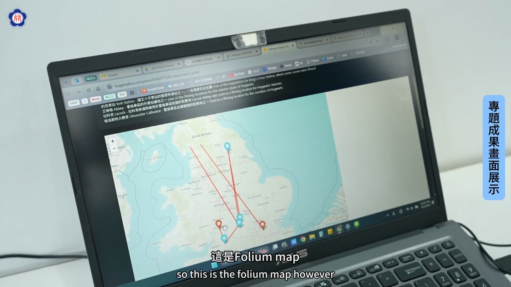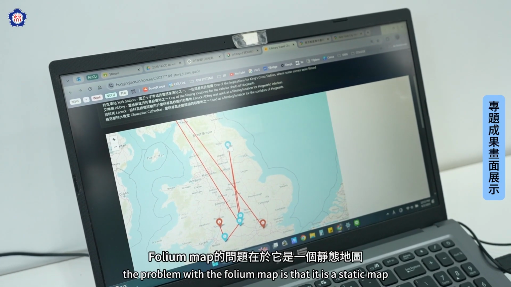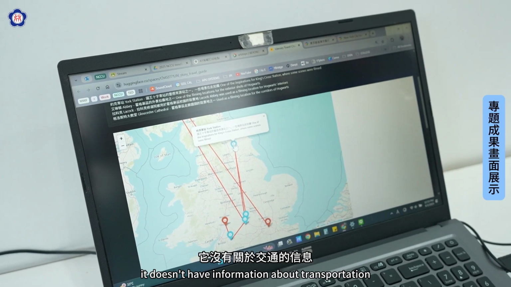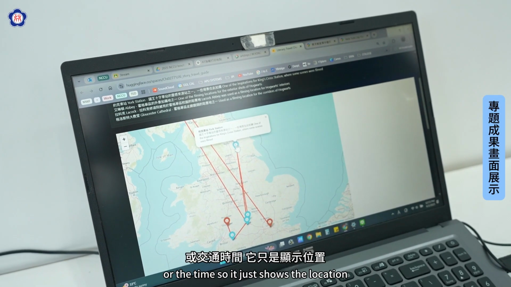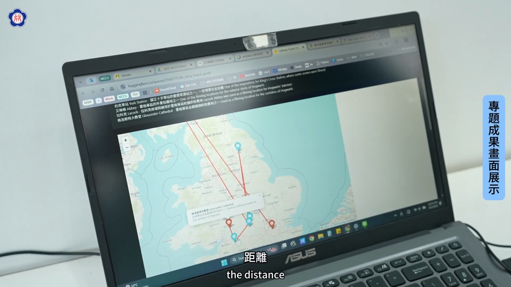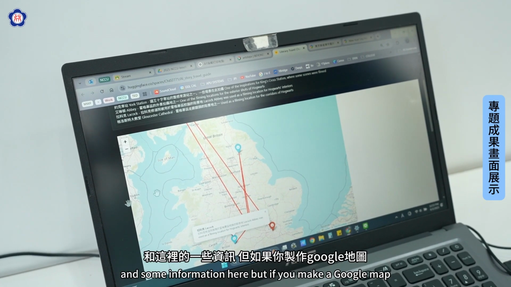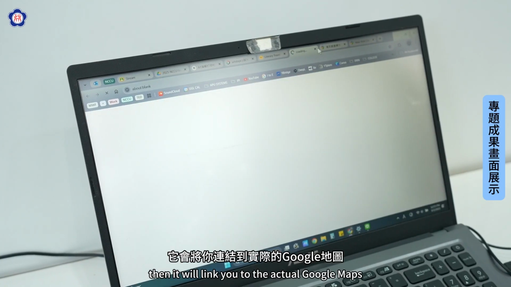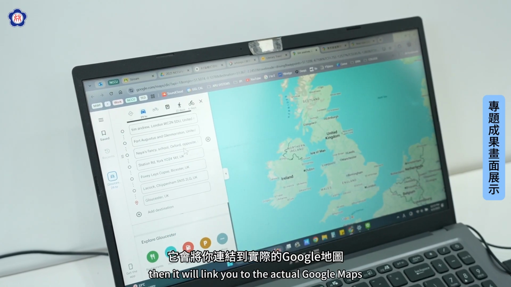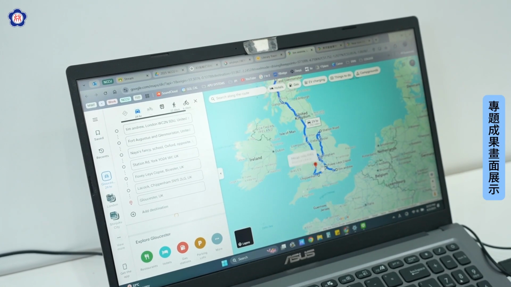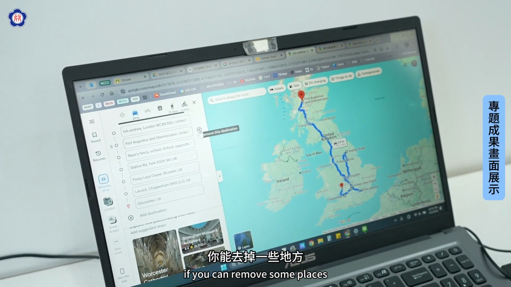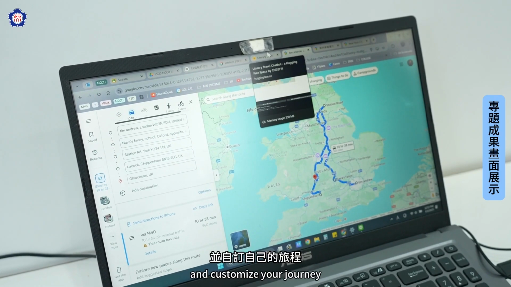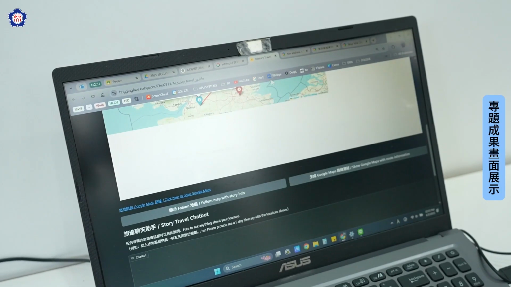And you can make a Folium map with the story info. So this is the Folium map. However, the problem with the Folium map is that it is a static map. It doesn't have information about transportation or the time. So it just shows the location, the distance, and some information here. But if you make a Google map, then it will link you to the actual Google Maps. And you can even customize it. You can remove some places that you don't want to go to and customize your journey.